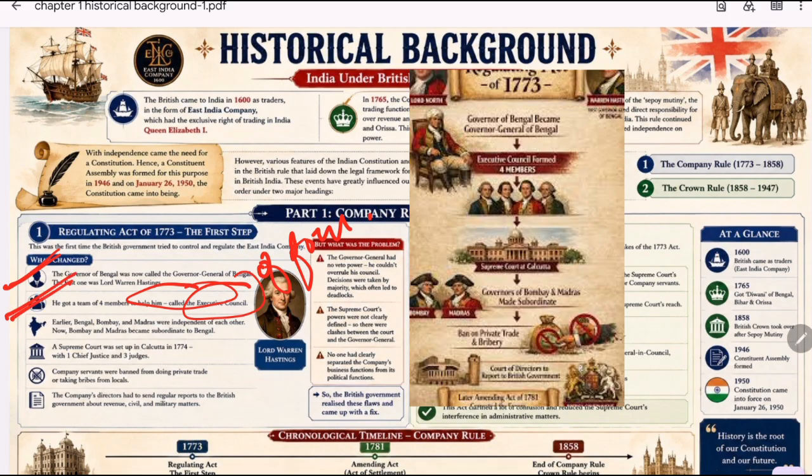Okay, and the third point was, earlier Bengal, Bombay, and Madras were independent of each other. Okay, so Bengal became now superior. Earlier they acted independently. Now they were placed under the control of Bengal, and this was the first step towards centralized administration in India.